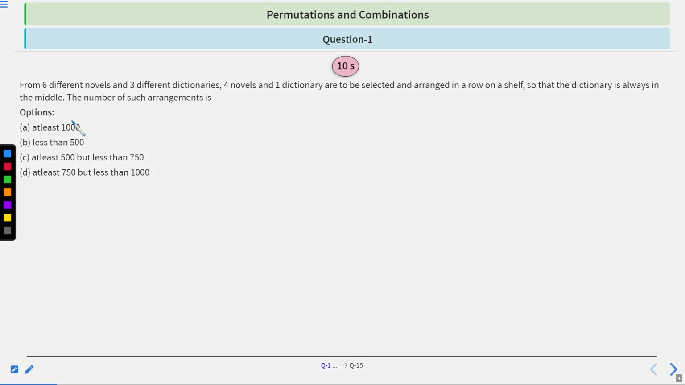Let's start with question number 1. From six different novels and three different dictionaries, four novels and one dictionary are to be selected and arranged in a row on a shelf so that the dictionary is always in the middle. The number of such arrangements is. So you have 10 seconds to solve this question. After 10 seconds, we will discuss the solution.